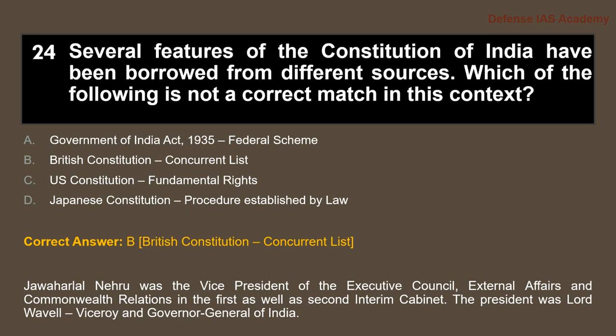British Constitution giving the concurrent list. So if the concurrent list was not taken from the British Constitution, what was taken from it?